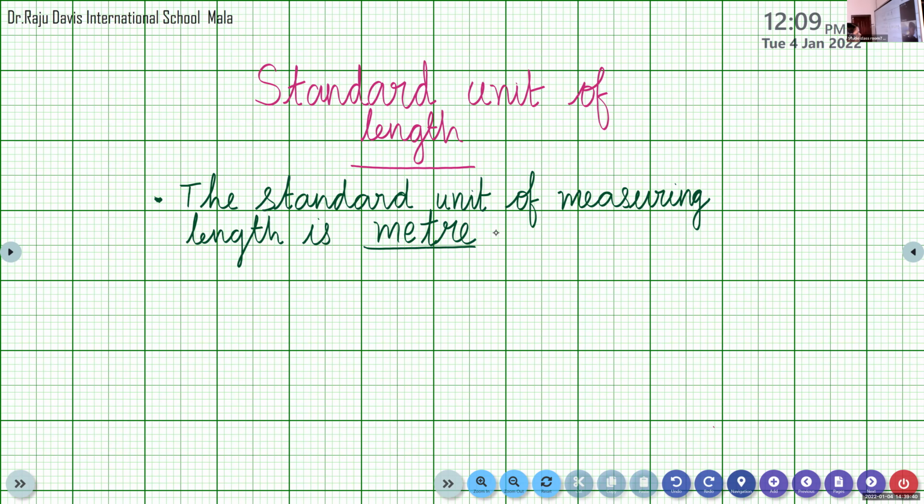Tirtha, what is the spelling of meter? E-T-R-E. M-E-T-R-E. Okay, very good. Now the sixth part.